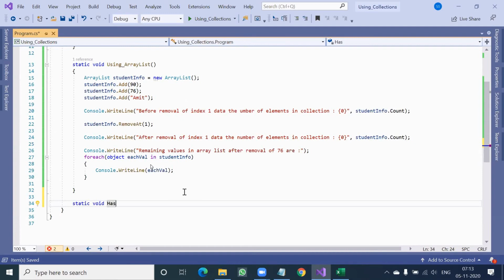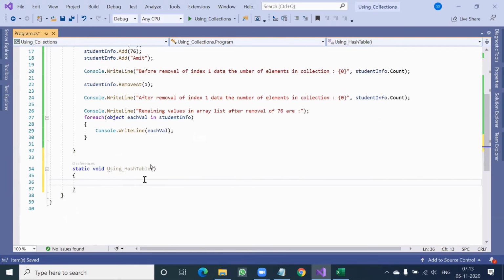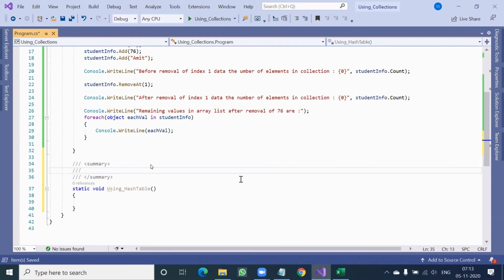The function name should be a little meaningful, that's why I'm saying using underscore hash table. If you want to give some summary, you can give it here.